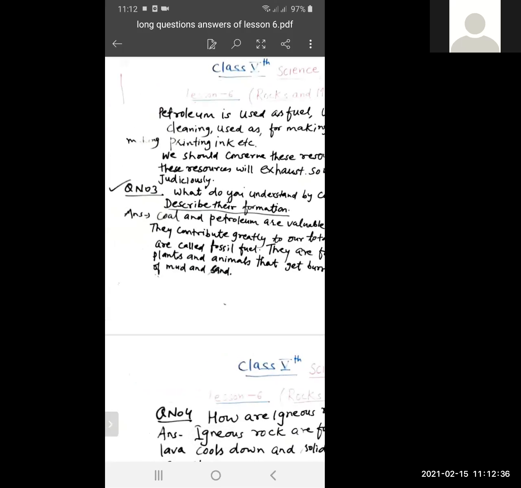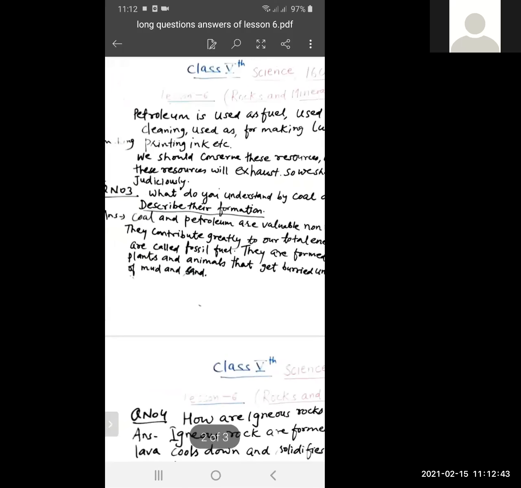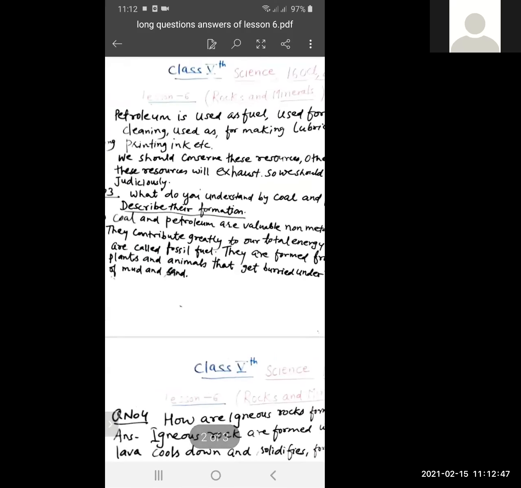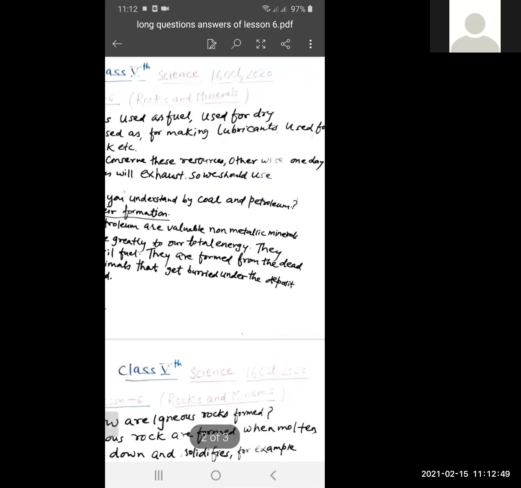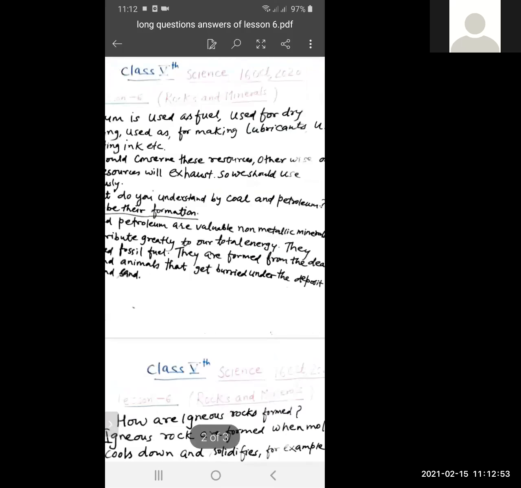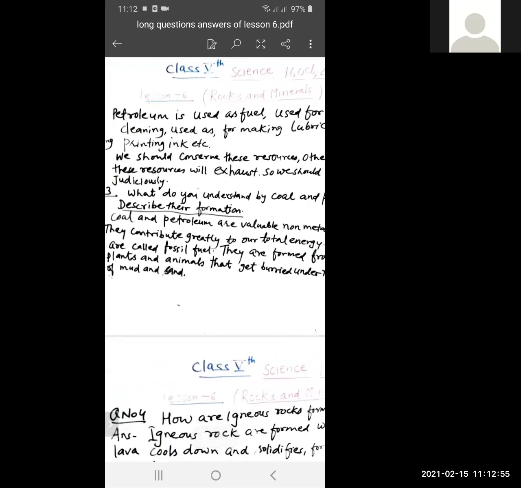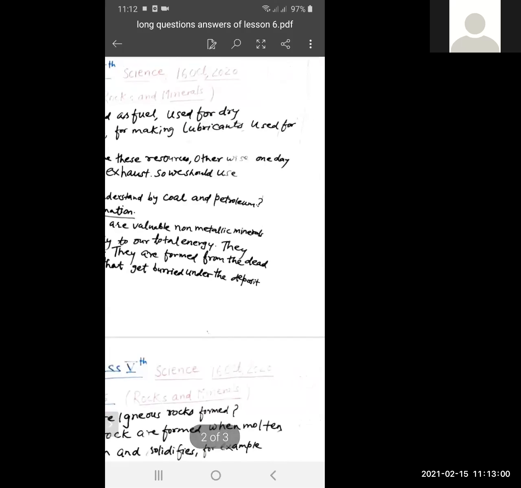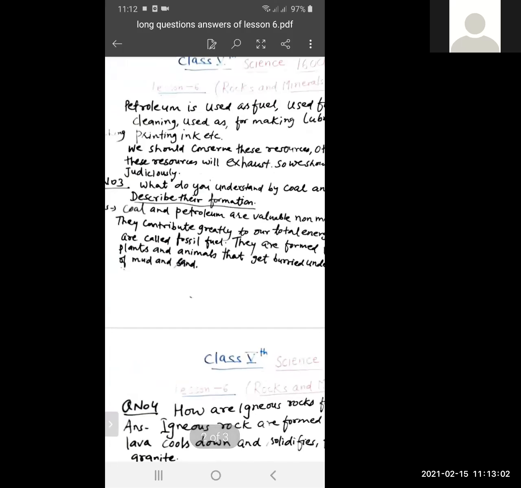And the second part of this question is, why should we conserve them? We should conserve these resources.